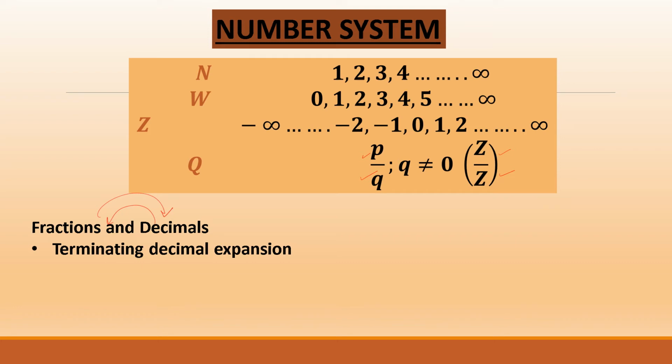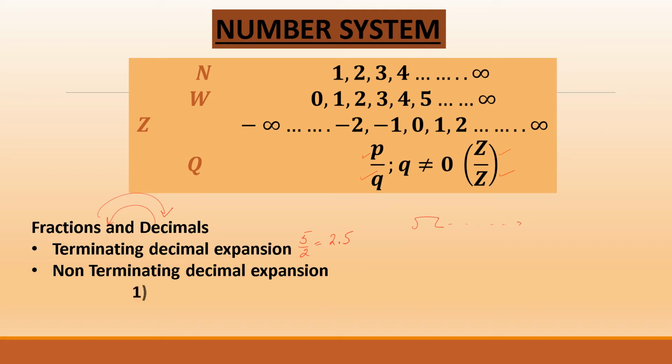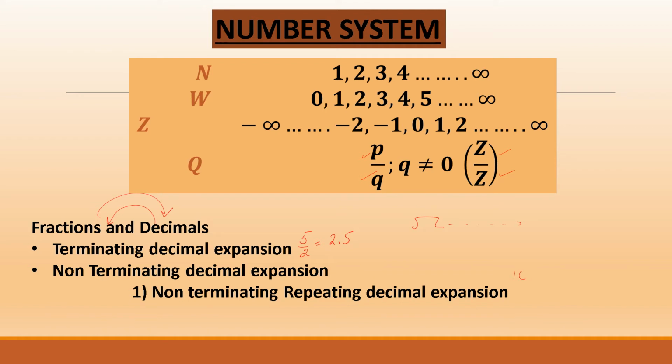So we had terminating decimal expansion, like 5 by 2. If you convert it, you will get 2.5 and your expansion will end. Then we had non-terminating decimal expansion, where the division just went on and on. But there were two types for that also. First, non-terminating but repeating, like 10 by 3. If you start dividing it, this will be 3.3333, and we used to write it as 3.3 bar.